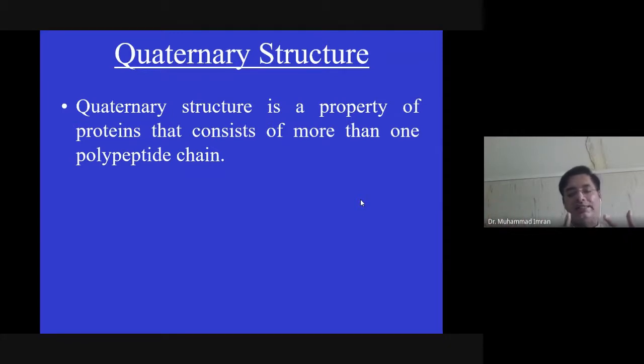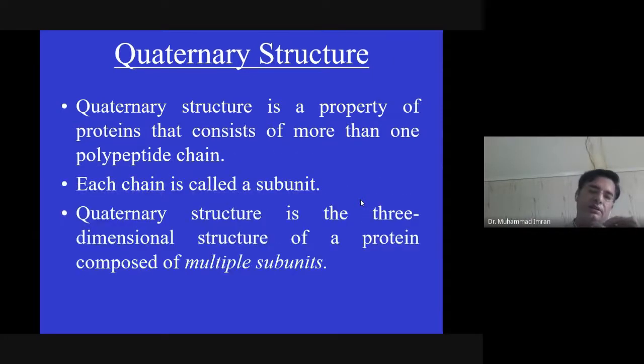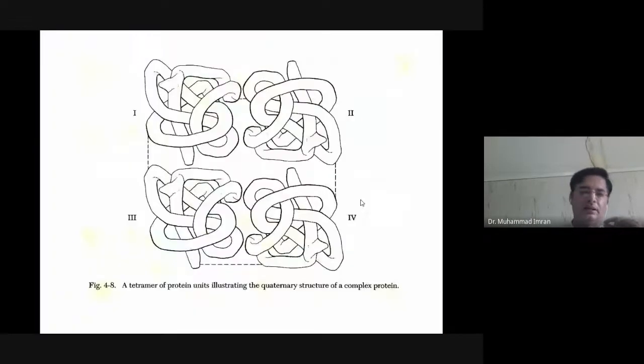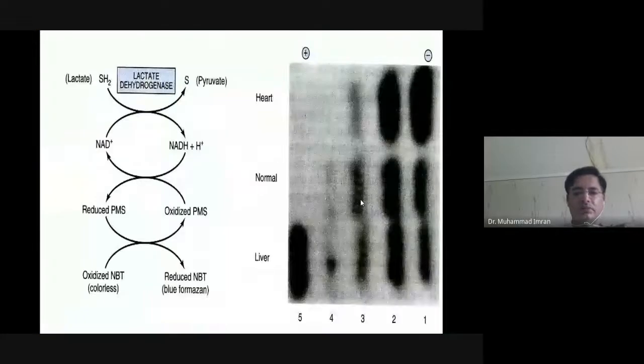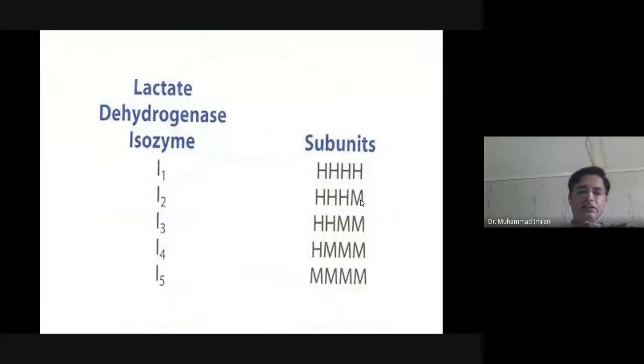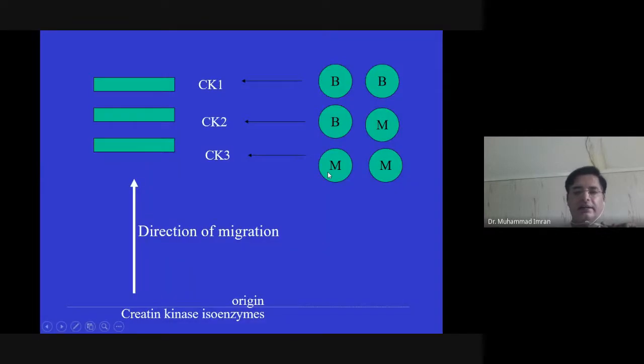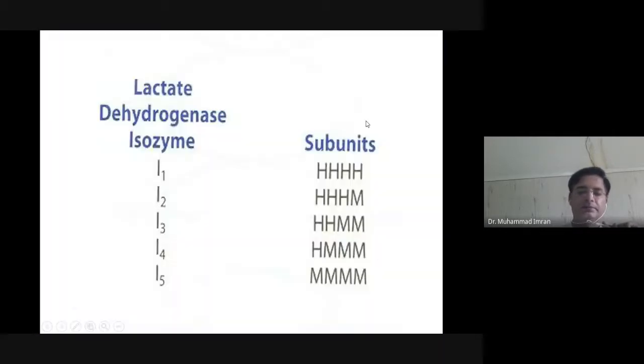So myoglobin contains a tertiary structure, but hemoglobin contains a quaternary structure, because it contains more than one unit of protein. They have the same interactions as the tertiary structure. Here you can see lactate dehydrogenase is a tetramer made up of four subunits, and creatine phosphokinase is made up of two subunits, and it is a dimer.